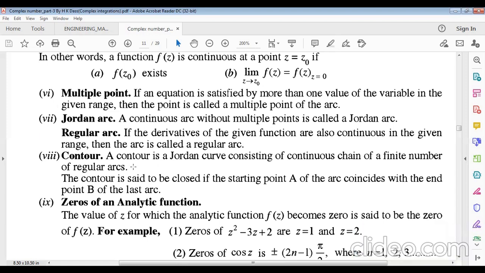That means we can divide a whole arc into a finite number of parts, and if we join all the arcs, of course a finite number of arcs, it will be a Jordan curve, and it will be a contour. The contour is said to be closed if the starting point A of the arc coincides with the end point B of the last arc.